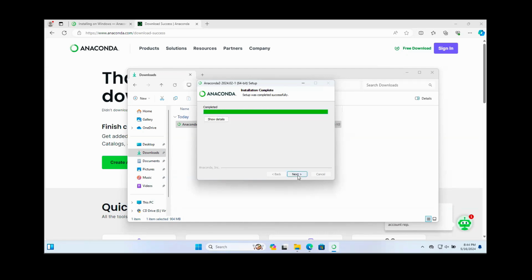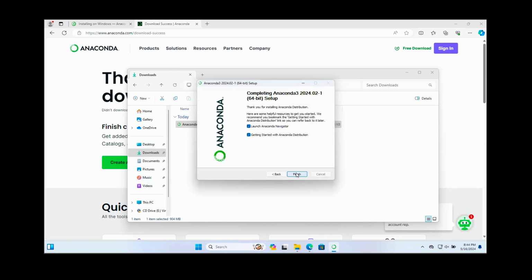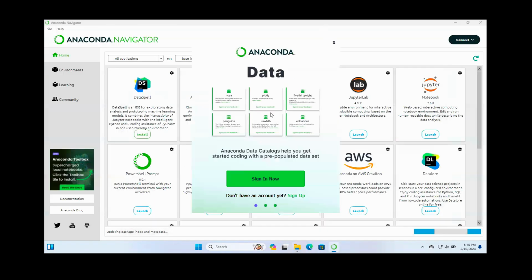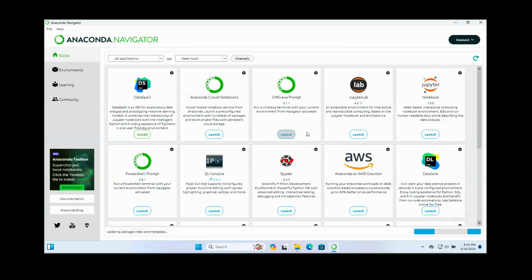And then click next, and then keep everything, click finish. After you see this window, which means you have successfully installed Anaconda.